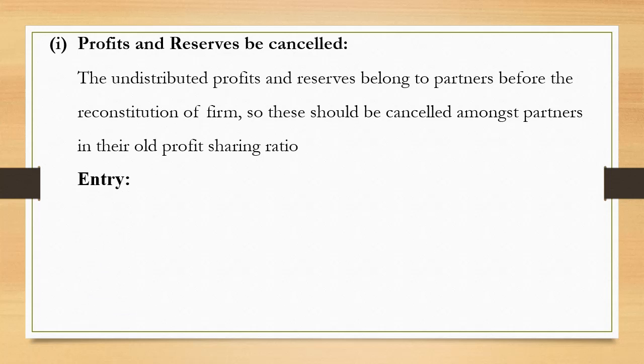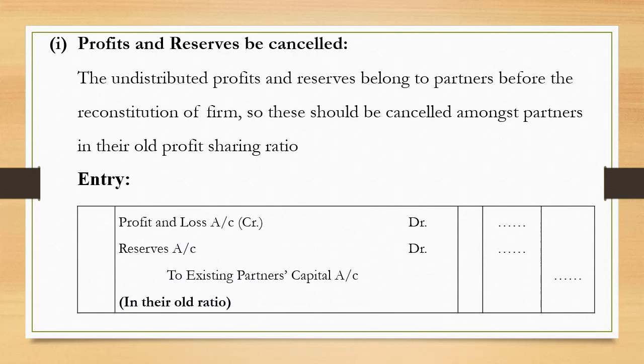What is the entry required? You can see I have taken two examples over here of the reserves: profit and loss account having a credit balance and any other reserve. So these two accounts can be seen debited to existing partners' capital accounts in their old ratio.